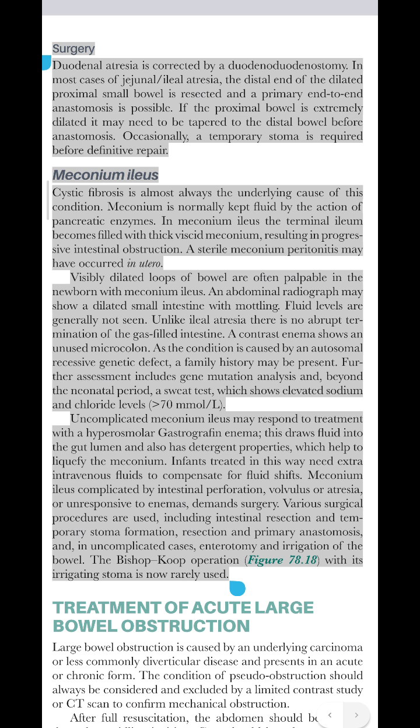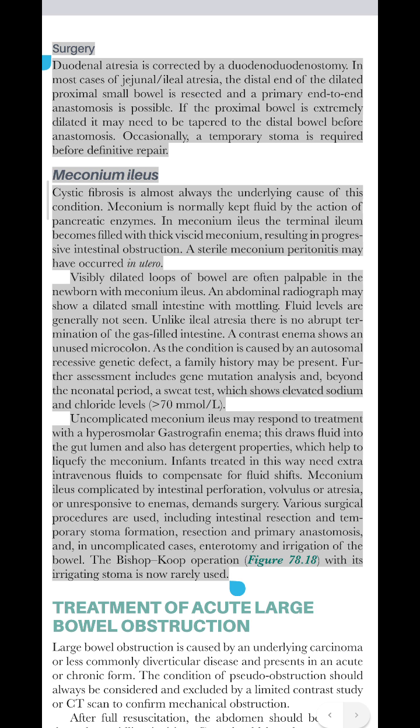Uncomplicated meconium ileus may respond to treatment with a hyperosmolar Gastrografin enema, which draws fluid into the gut lumen and also has detergent properties, which help to liquefy the meconium. Infants treated in this way need extra intravenous fluids to compensate for fluid shifts. Meconium ileus complicated by intestinal perforation, volvulus or atresia, or unresponsive to enemas, demands surgery.